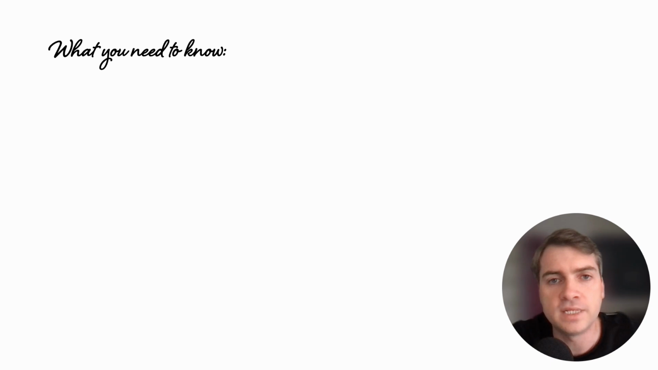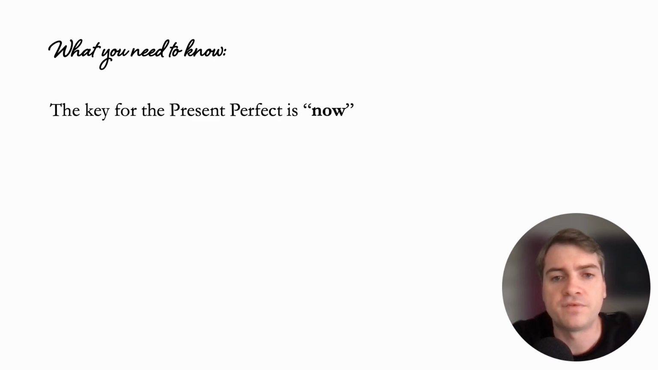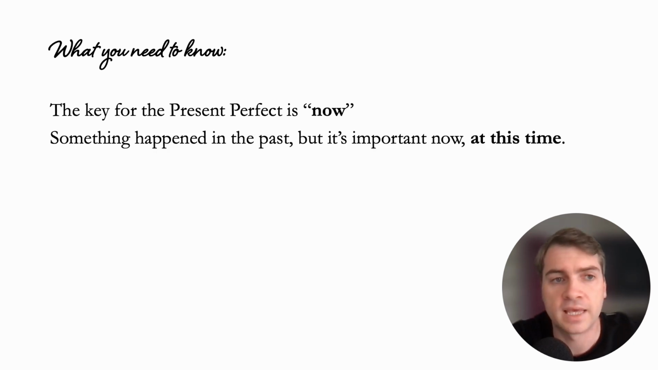All right, so what do you need to know about the present perfect? The key for the present perfect is now, okay? That's where that word present comes from. Present means now. The present in present perfect means something is relevant or important now. So something happened in the past, but it's important now, at this time, all right?